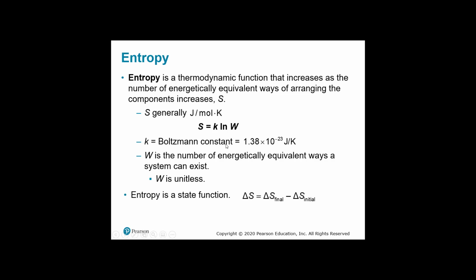Let's go to the next page. K is the Boltzmann constant, and we have it here. W is the number of energetically equivalent ways a system can exist. It's unitless. And again, entropy is a state function. So S is equal to K times the natural log of W. We're going to cover that more in a while, so it'll make sense to you.